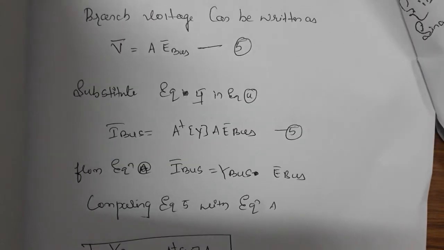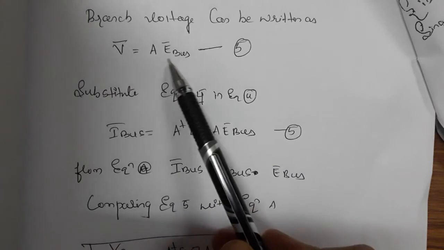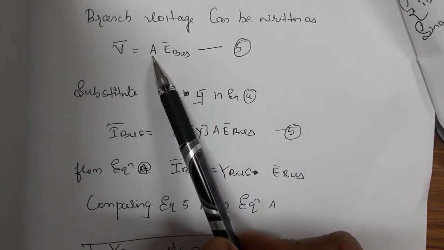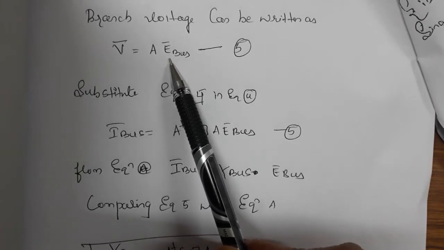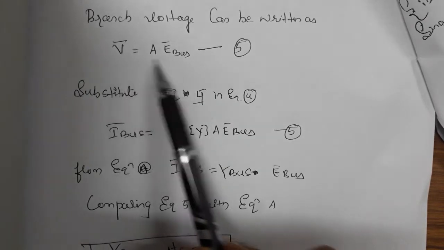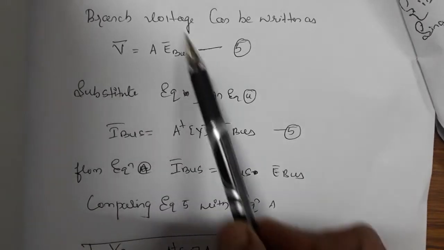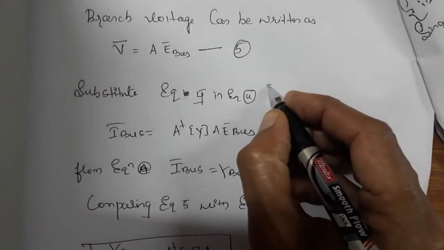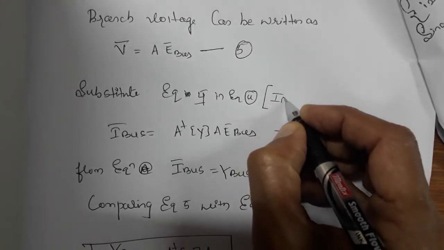So now you have to form this. What is this V? V is equals to A into E bar. So the vector of voltage is equal to A, which is nothing but the bus admittance matrix, into E bus voltage. Now whatever this equation will be, I will substitute in equation 4. What is that equation 4 we got? Equation 4 we got I bus.